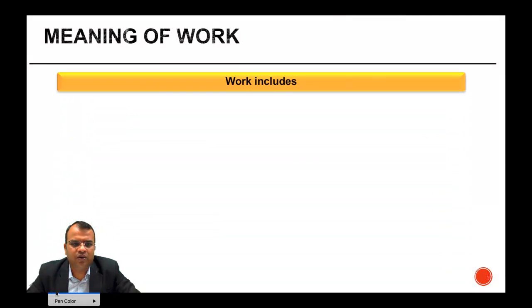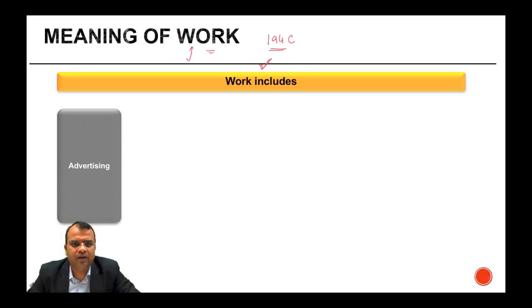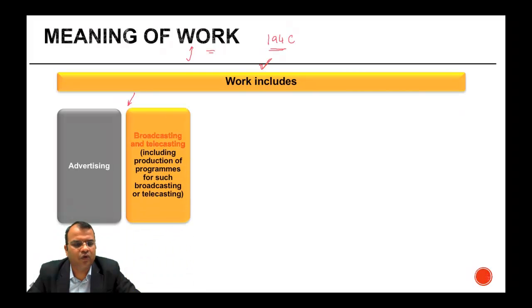So what is the meaning of work? We saw earlier that 194C is attracted when the payment is in respect of work. So what all is included in work? Let's look at that. First is advertising. So if a person provides you advertising services, the rate of withholding tax from that is 2% or 1%, as the case may be, depending on who the provider is. Broadcasting and telecasting services, including production of programs for such broadcasting and telecasting.